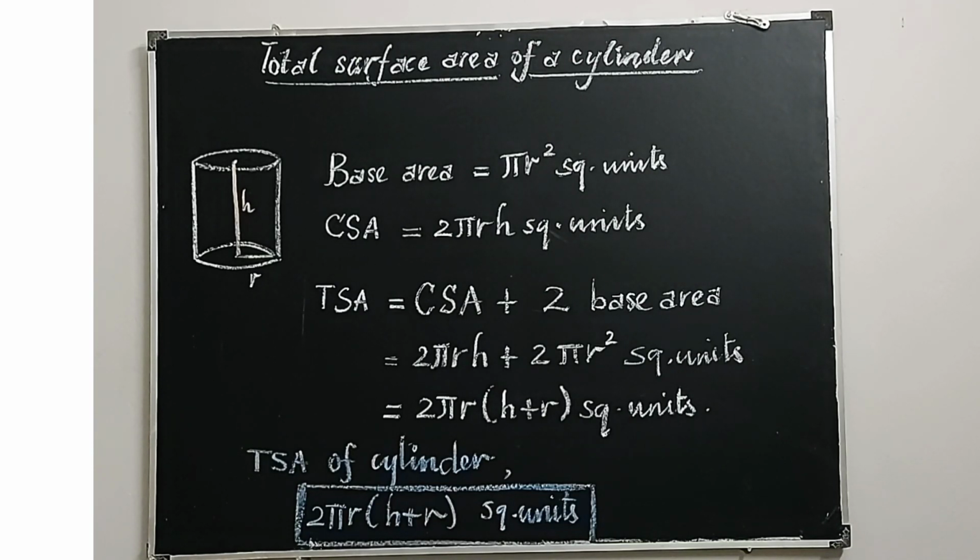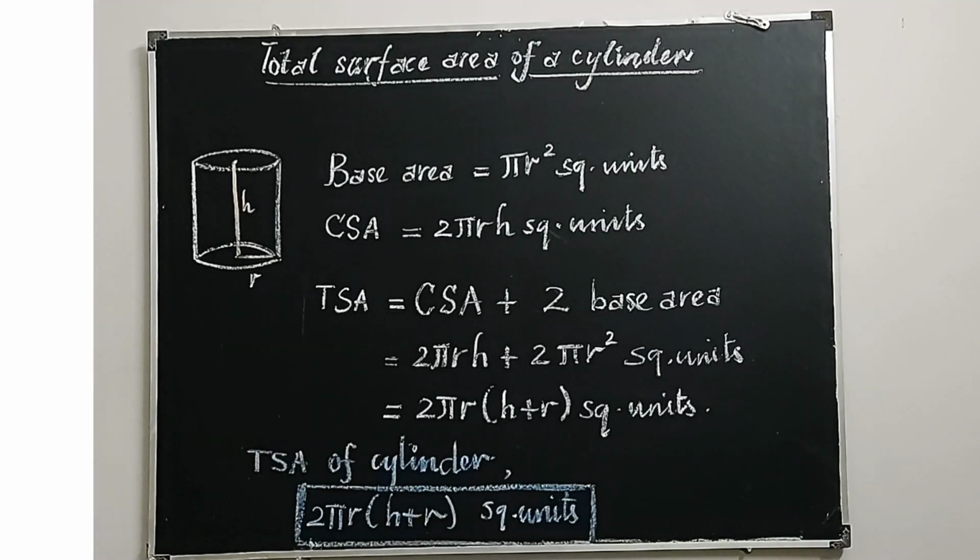How do you make a tin? First of all, you have to cut a rectangular sheet and fold it into the cylindrical body of the tin. That is the cylindrical body of the tin. Imagine the tin, the cylindrical body is the curved surface area. And to complete the tin into proper shape, what do we have to do? We have to cover the base, and also a lid should be given. The top should be covered with the lid. So both should be covered in a circular shape, with small thin sheets. So base area should be calculated twice.